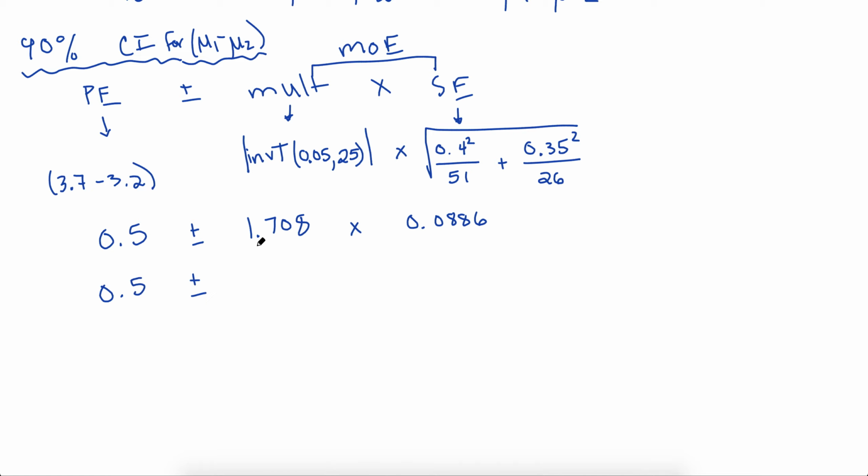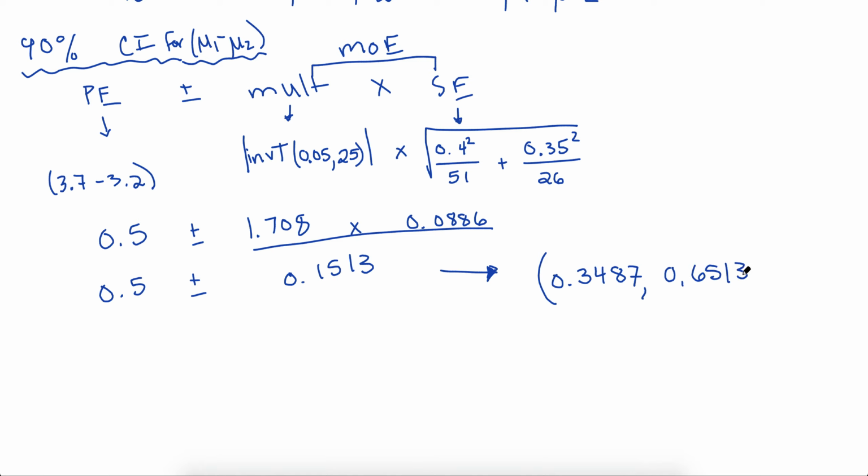So our margin of error, when we multiply these two guys together, multiplier and standard error, our margin of error should be 0.1513. And then go ahead and do that addition and subtraction to come up with the actual interval. Again, if you see this in research articles, you'll see often they leave it just like this. But for interpretation purposes in this class, let's go ahead and write one more step. So the 0.5 minus the margin of error, and then 0.5 plus the margin of error, we get 0.3487 for the lower endpoint, and 0.6513 for the upper endpoint.